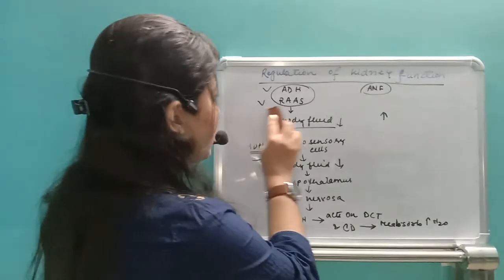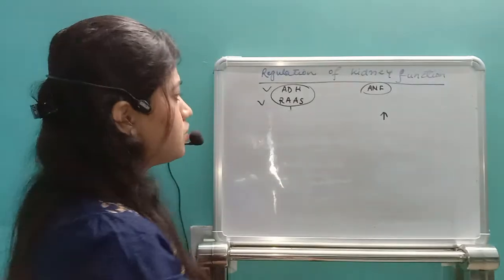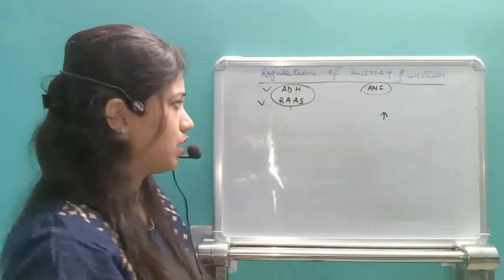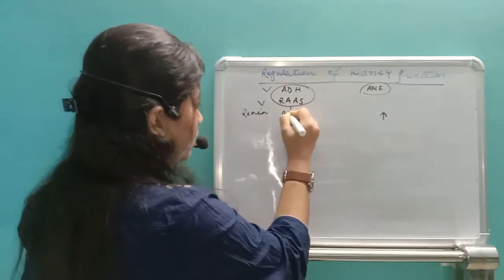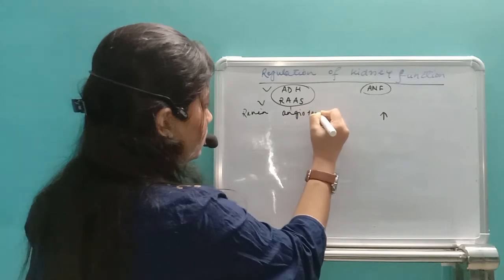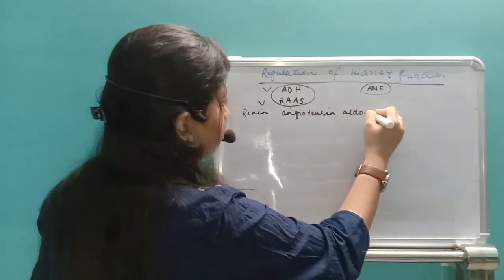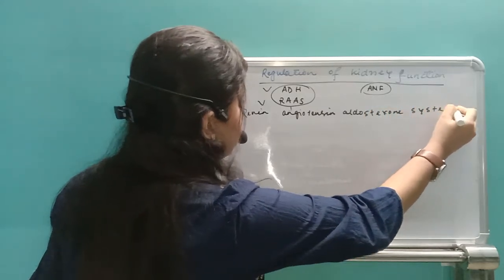Next one, that is RAS. What is the function of RAS? First of all, we need to know what RAS indicates. RAS stands for renin, angiotensin, aldosterone system.